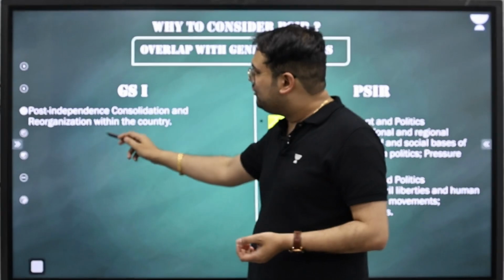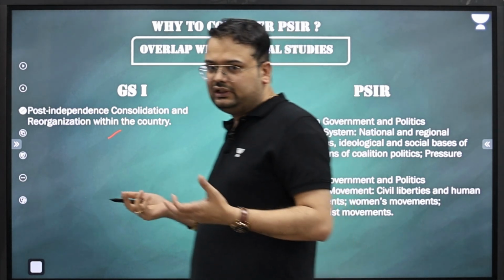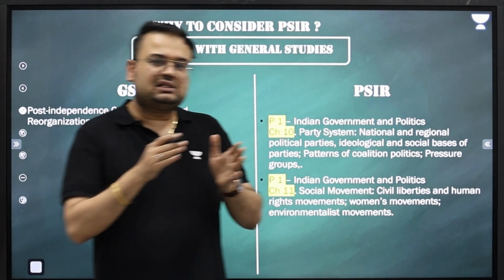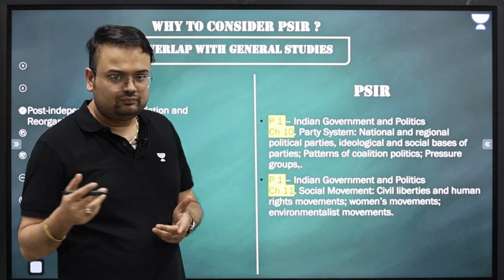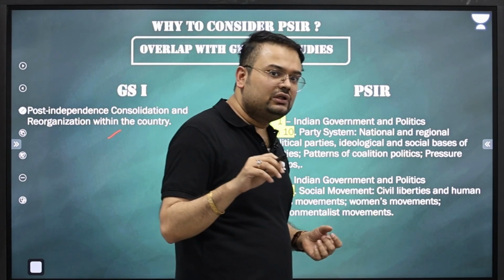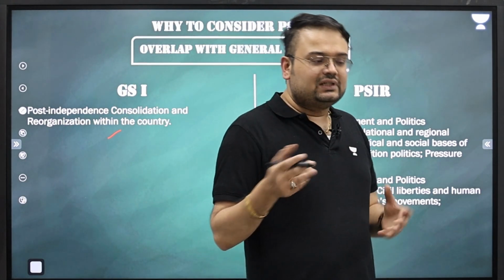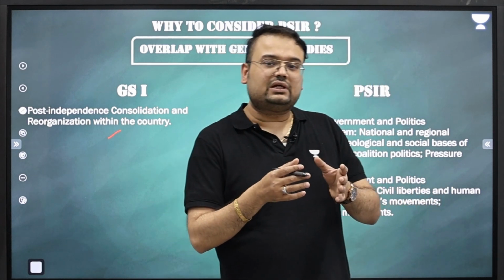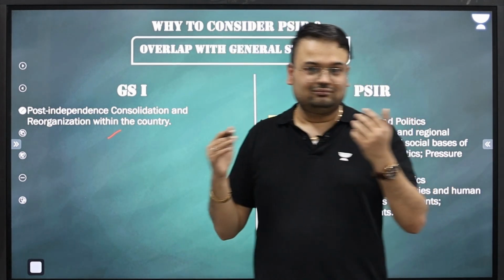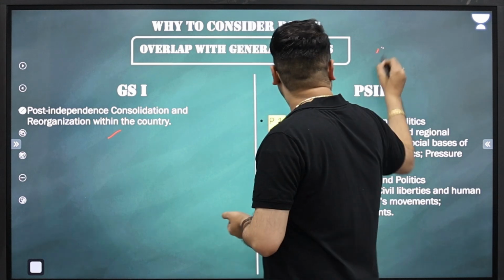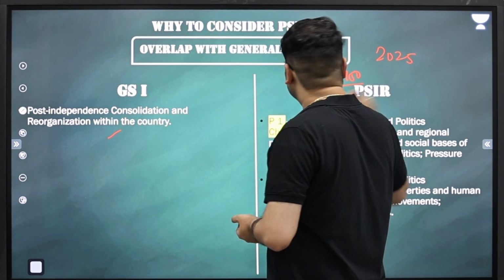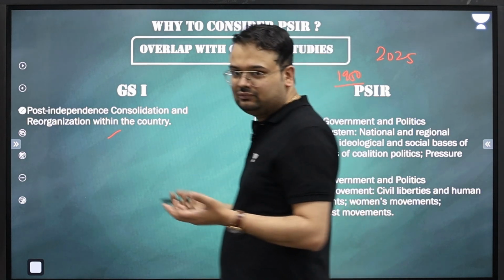Again, in GS1, you have post-independence history, a part of history. Post-independence history mainly deals with things that have happened after 1950. One of the things that I often tell my students is that it is really strange that what we call modern history is something that happened 75 years ago. We are living in 2025 and everything that happened in 1950, we consider it modern history.